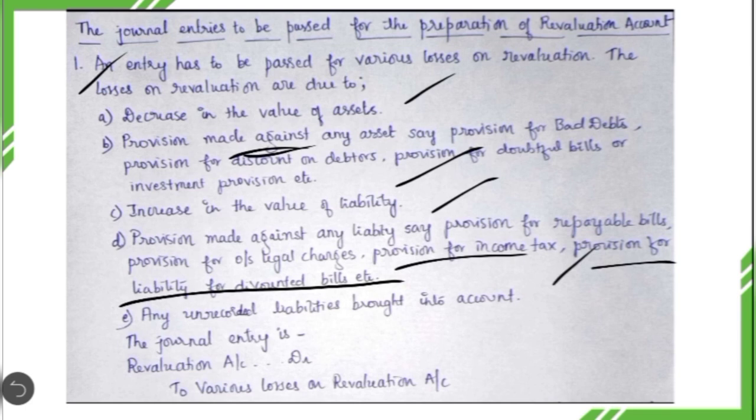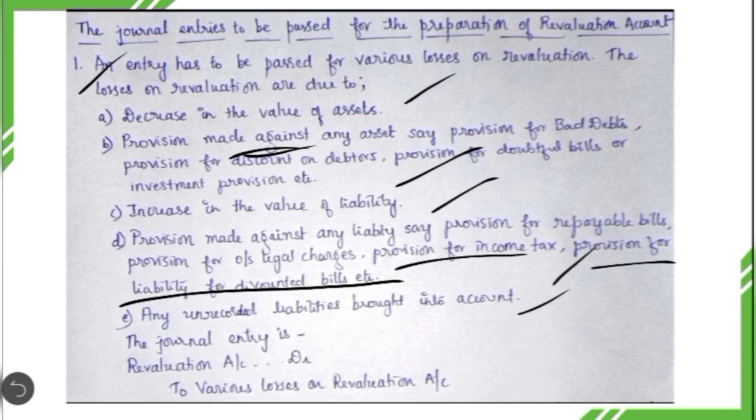So whenever we create a provision against any asset as well as against any liability, that results in revaluation loss. Then let us take up the next, fifth reason: any unrecorded liability brought into account. Whenever we are bringing into record one more extra liability which was not earlier recorded in the books of account, that also results in revaluation loss.